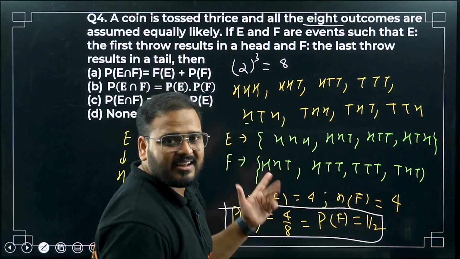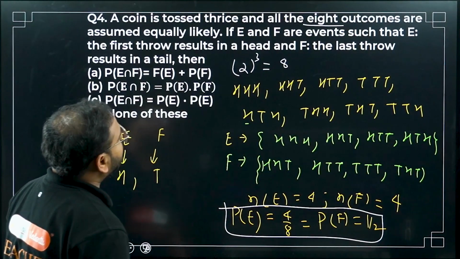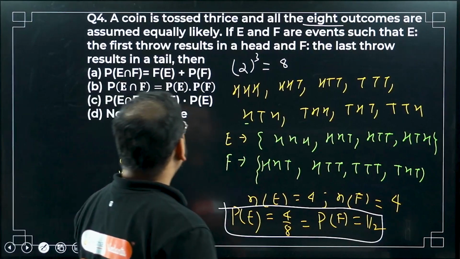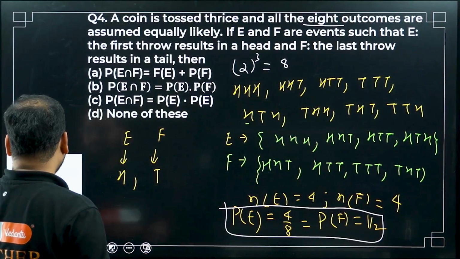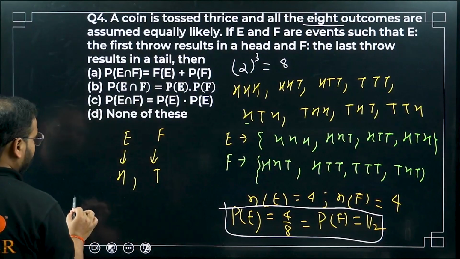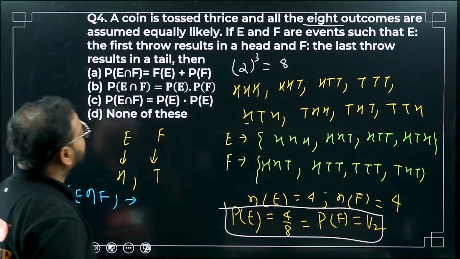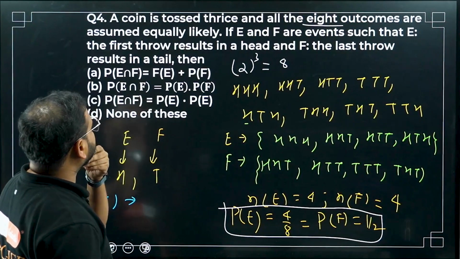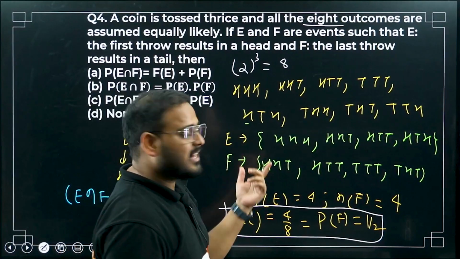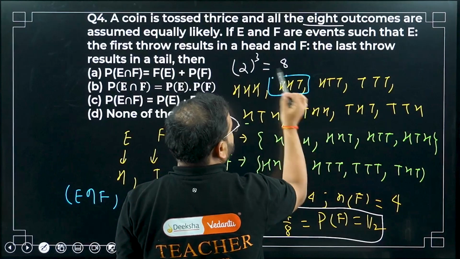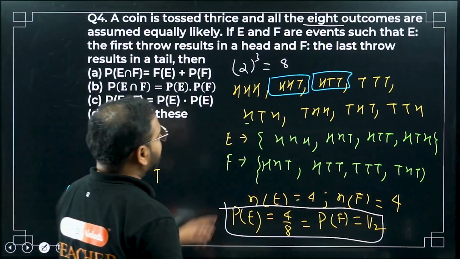Let's look at their intersection, which means both occur at the same time: event E intersection with event F. Head should come first and tail should come last.